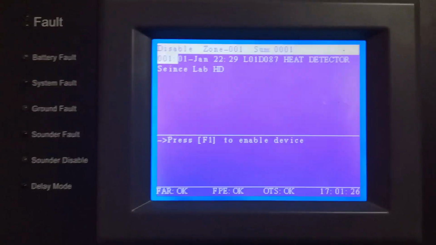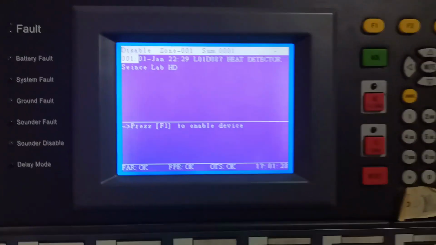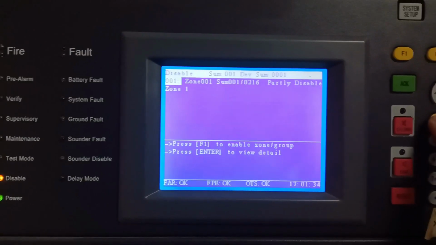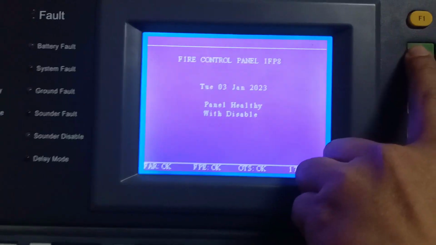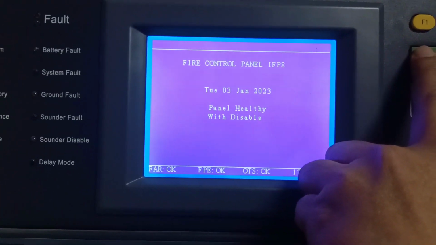Okay, guys, that is the video today. The basic function of this panel. And then go back to the display.